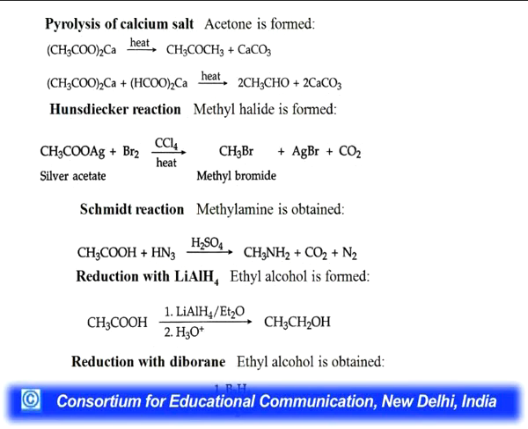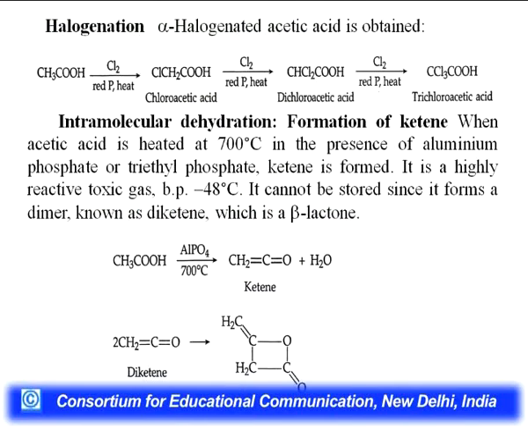So, it is a quick view of the reactions of, because we have already discussed in detail in the last slide how the carboxylic acid reacts with these different reagents. Next, halogenation. You can see the halogen will continue till you get the trichloroacetic acid. Next, intermolecular dehydration. Here the difference is there. Formation of ketene is there.